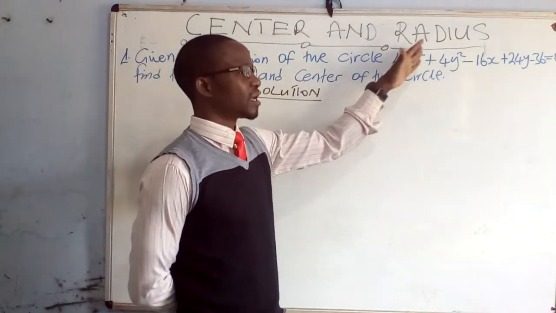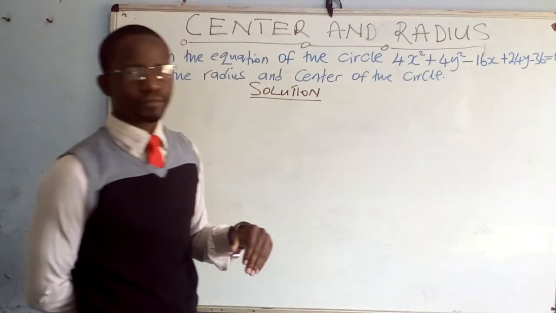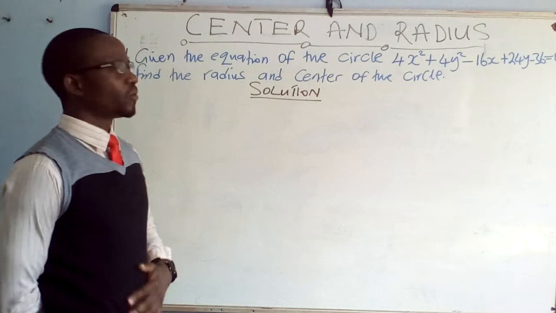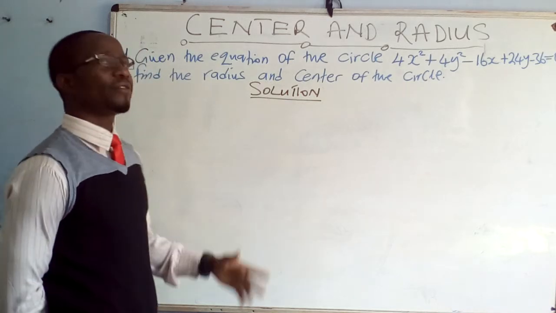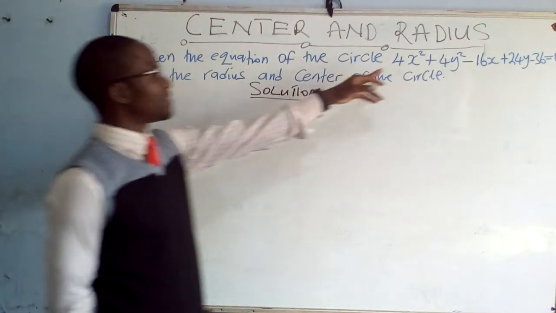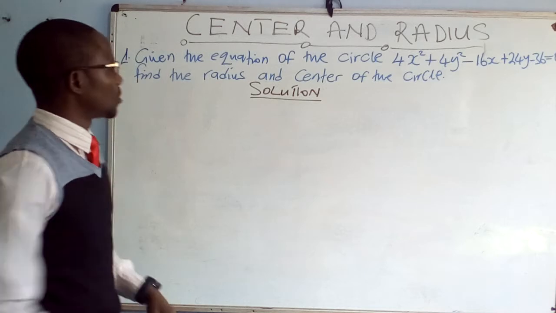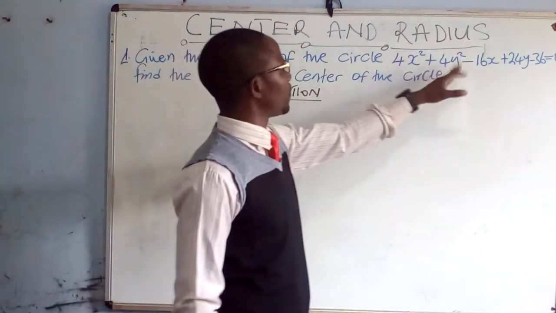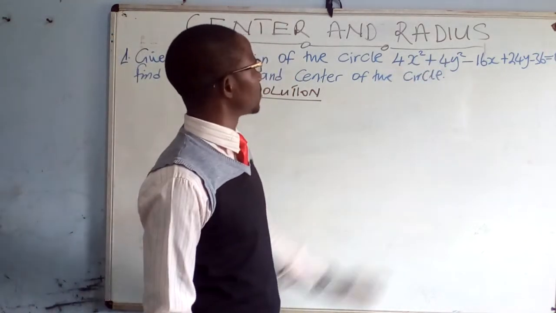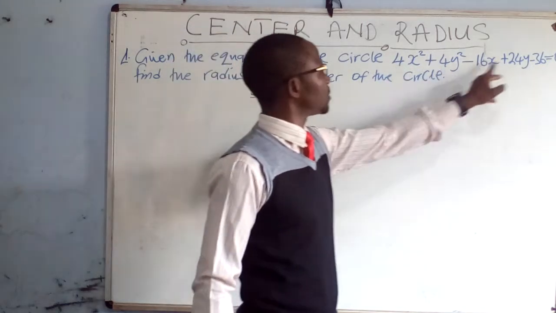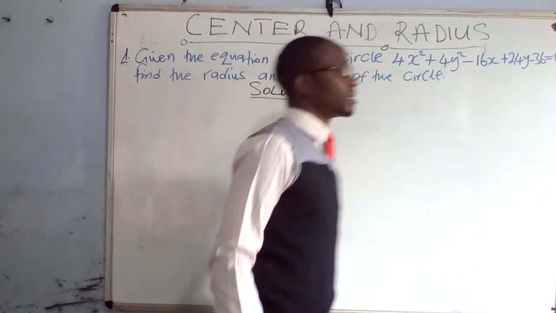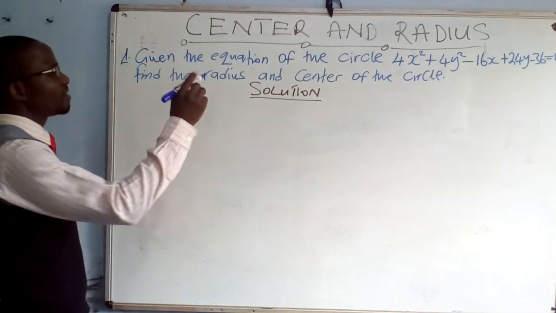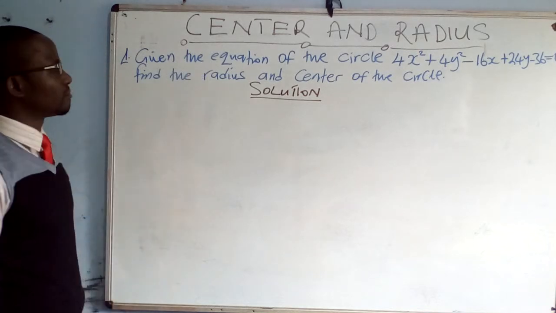The equation of the circle has been given. We can use the completing the square method to find both the center and the radius of the circle from the same equation that we are given. So to start with, looking at the variables and also the coefficients, we can reduce the coefficients. This is a 4, this is a 4, 16, 24, 36, 0. There is a common factor. The highest common factor there is 4. So we divide throughout by 4.